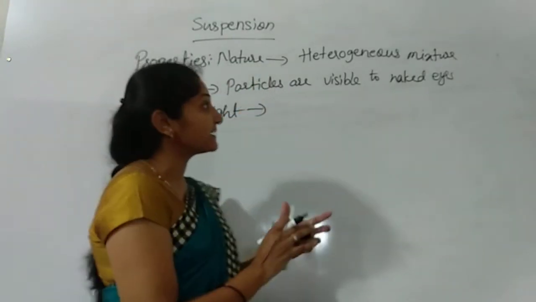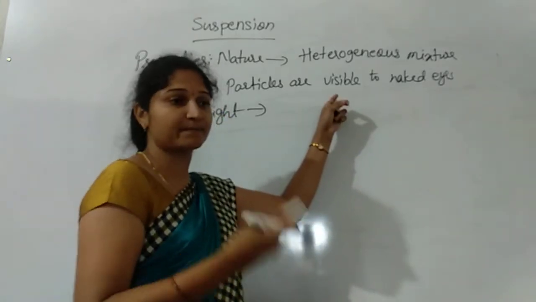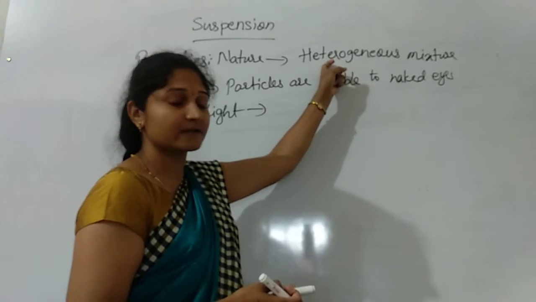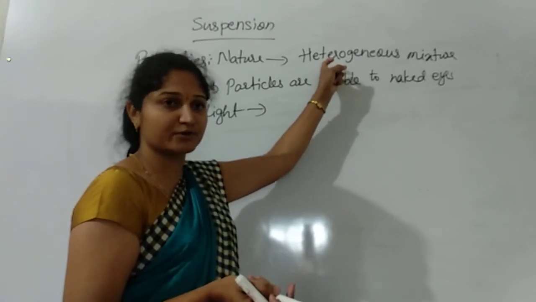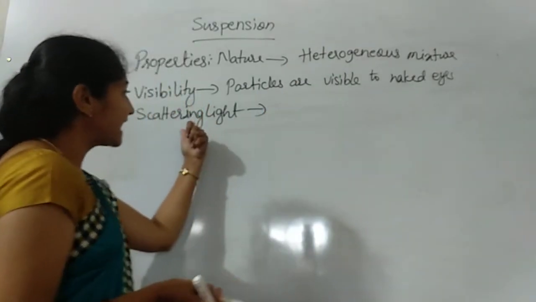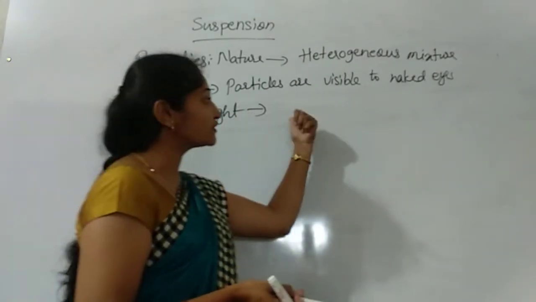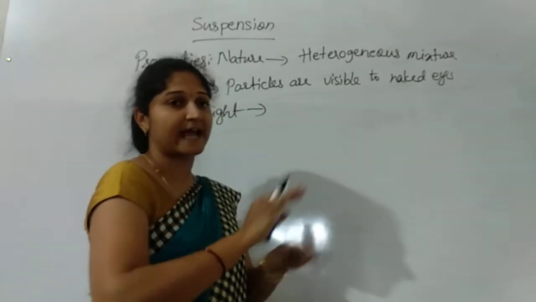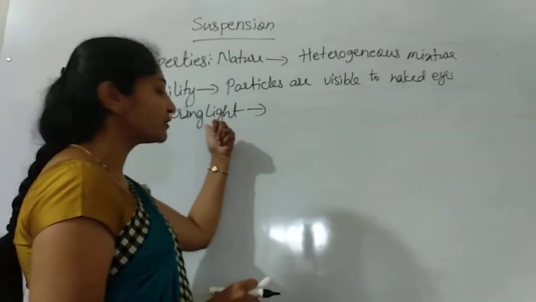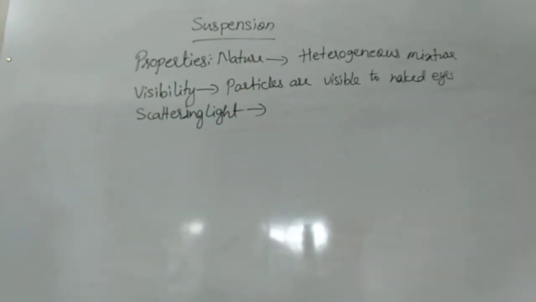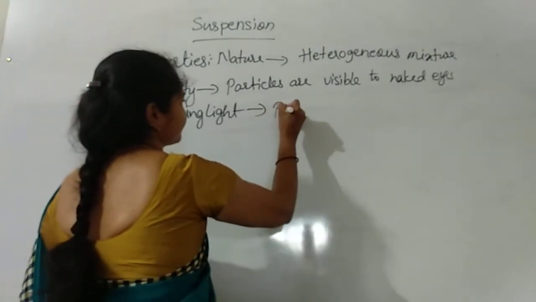In the same way, in a suspension, the particles present in the mixture, which is heterogeneous, scatter the light. Is air heterogeneous or homogeneous? It is heterogeneous. So when light is allowed to pass through, those particles scatter that beam. So it is possible in the suspension. Write here: scattering of light.